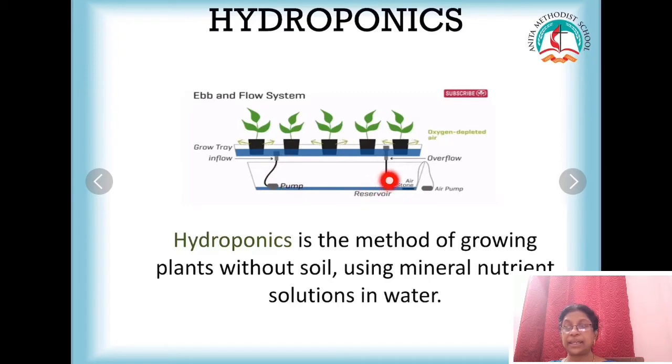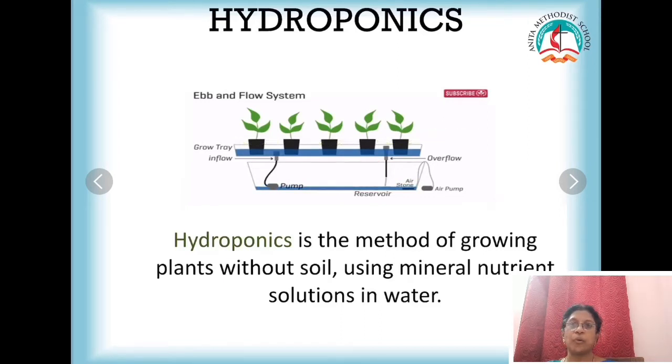Here you can see a container. In this container, there is only mineral nutrient solution. And these plants are just immersed into the solution. The roots are not fixed anywhere. The roots are just immersed inside this solution. So it absorbs the water and the minerals and nutrients from this solution and it grows. Okay, so this method of growing plants without soil, only using the minerals present in the water, you call that hydroponics.